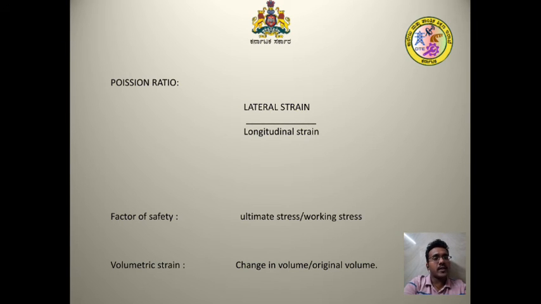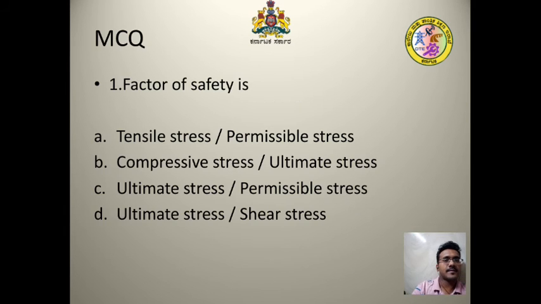Those volume alterations are called the change in volume, given by delta V by original volume. The unit of volume is meter cube, centimeter cube or millimeter cube.